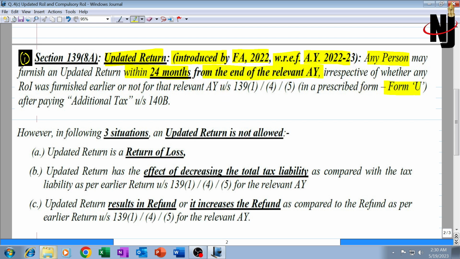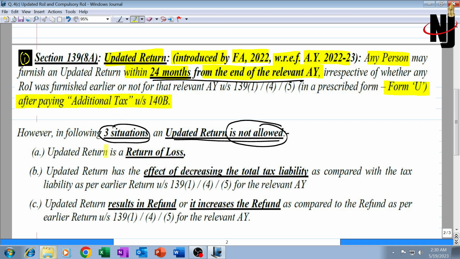In a prescribed form, form number U, you don't need to remember the form number, nor are you expected to reproduce the same in the exam, after paying additional tax under section 140B. However, the question is not asking about all these things. You can just simply mention that the time limit is 24 months from the end of the relevant assessment year. That's it.